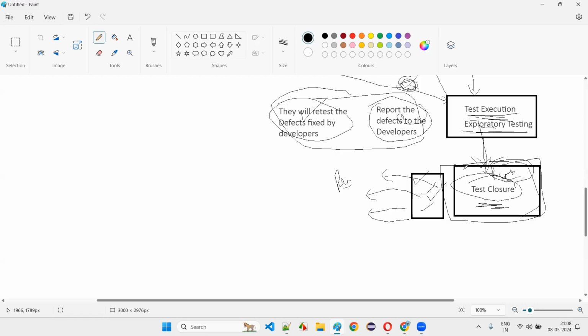Software testers will give the decision, and the project manager or the client will conduct some meetings, look at the reports, and finally release the software into the market. Before the software is released, the software tester has to go through all this. Whatever the developer has developed, the software tester has to test it and try to improve the quality of the software. That's our purpose as software testers.